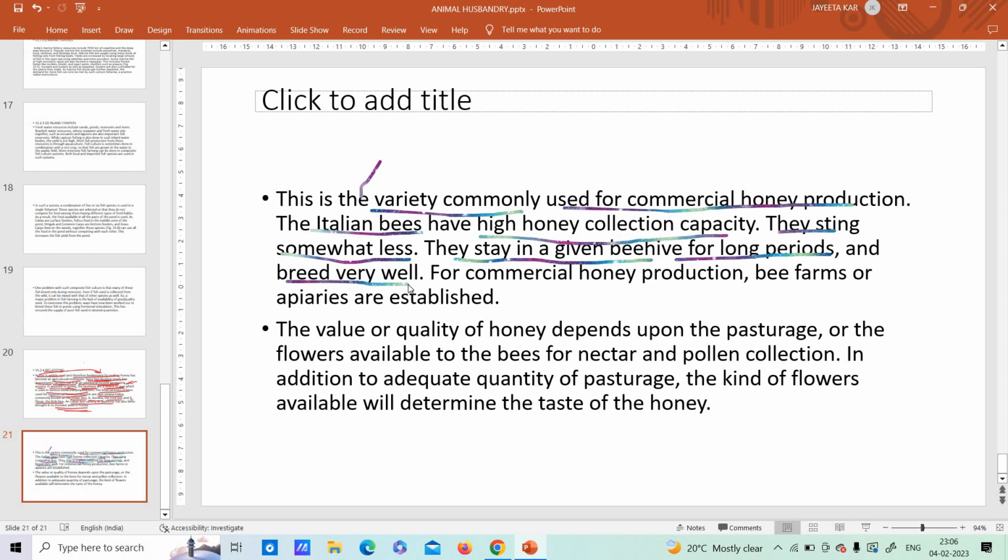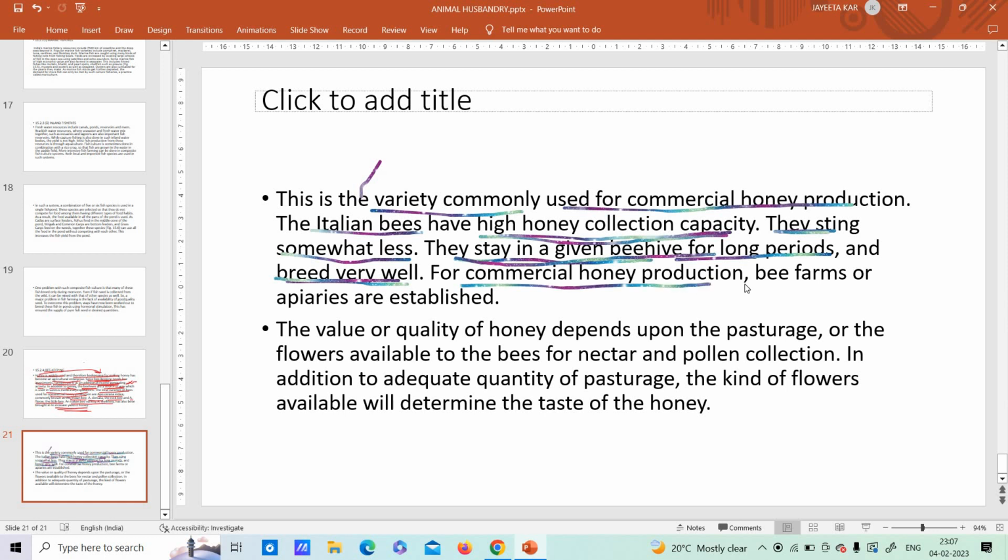So what is the speciality of Apis mellifera? First and foremost, high honey collection. Number one, production of honey is very high. Then they sting very less. So if you stand in front of the Apis mellifera bee, it is not going to sting you in a ferocious way. Third, they stay in a given beehive for long periods. Beehive means what? It's their home, isn't it? So in the home they stay for a long period of time and they keep on generating honey, and they breed very well. Breed very well means the reproduction rate or capacity is very good. So we got 4 points why Apis mellifera is important.